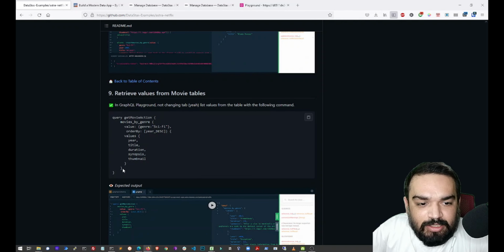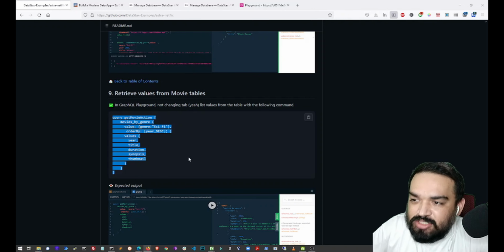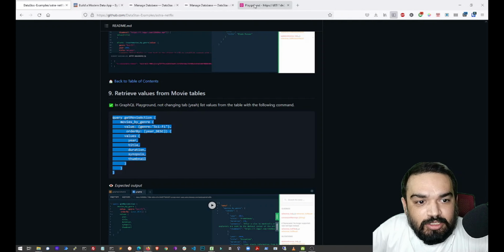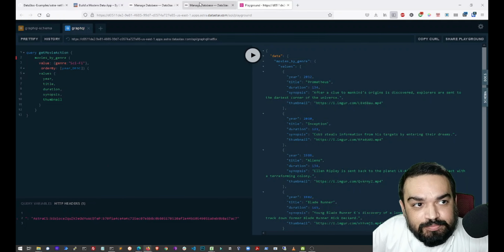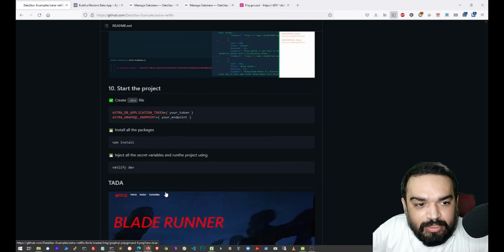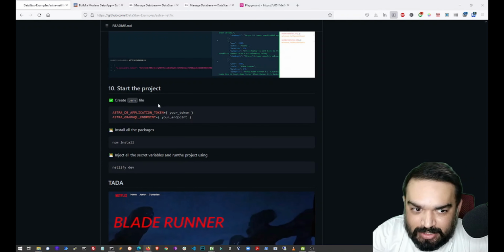With that, I think the last query that we need to run is to fetch the movies that we've just inserted, right? So we remain in the same tab. We remain in the GraphQL tab only. I'm just going to paste it and run, and yes, it returns all the movies that we've just inserted, right? And with that, we come to the last part of this, right?